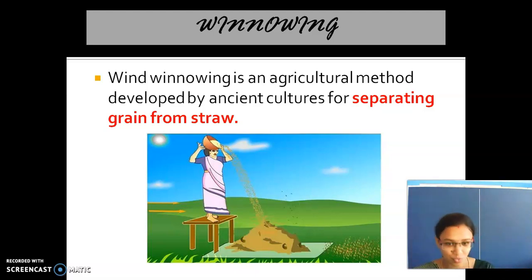See here, when they do like this, the wind flows, right? So these impurities are carried away by the wind and thrown away, and the grains fall there itself. They used to collect the grains. So what is this process named? Winnowing.